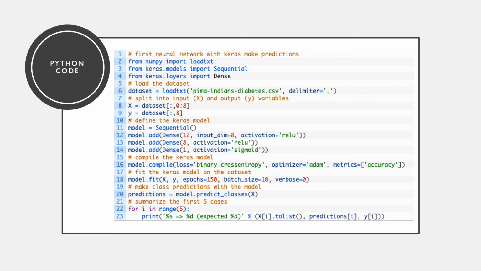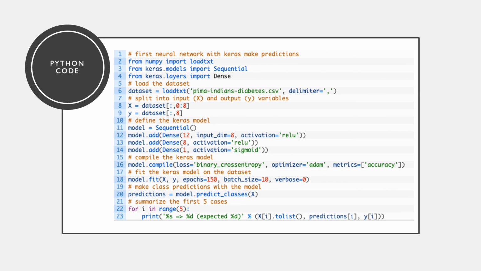This example Python code of using the Keras model for deep neural networks is from machinelearningmastery.com. The first three lines of code import packages from NumPy and the Keras model to use later. Line 6 then loads the data from a file that is then split into the input data in line 8 and the output data in line 9.